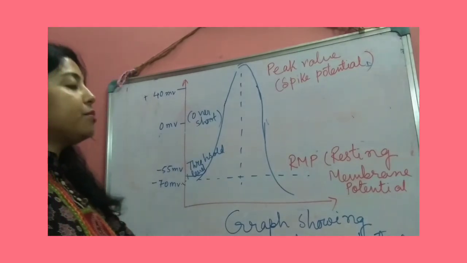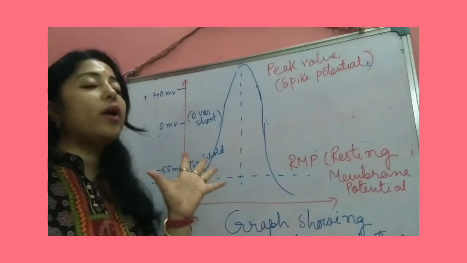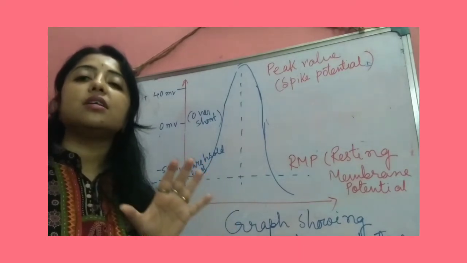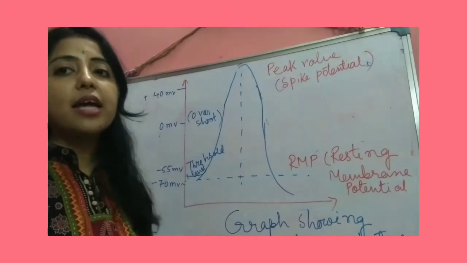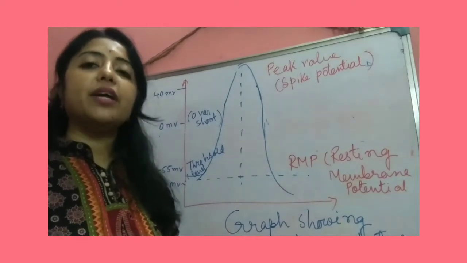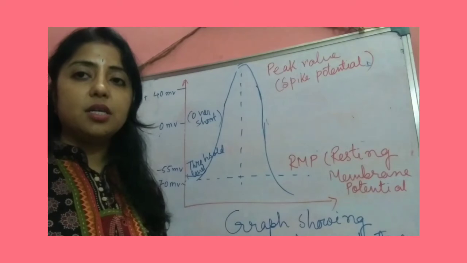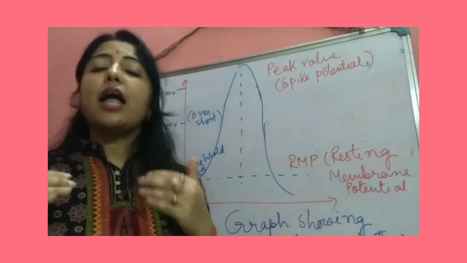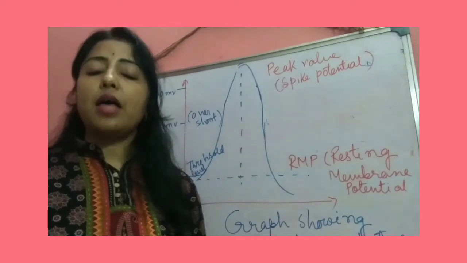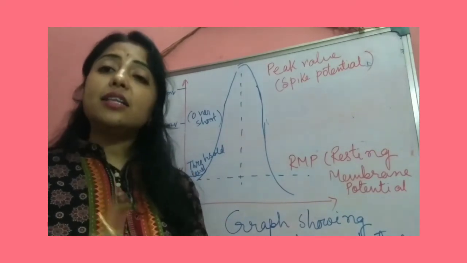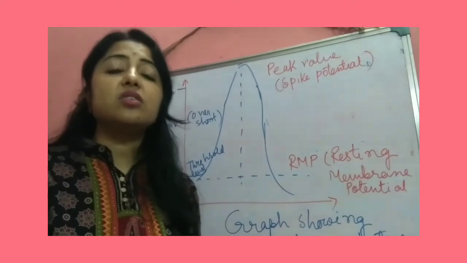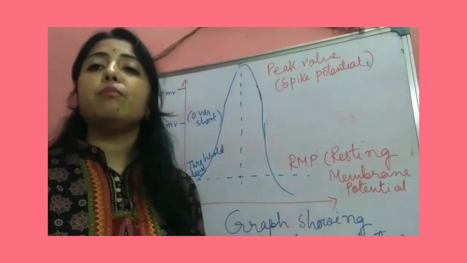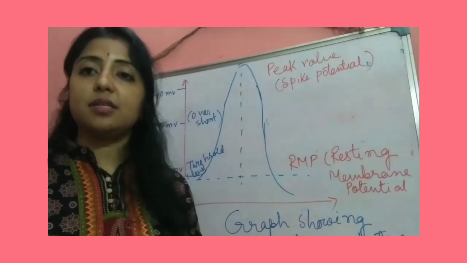Absolutely refractory period means that after giving the stimulus, the nerve will be excited, as I told you, and it will gradually change its potentiality. But while the first stimulus is activated and the first action potential is created, if we again give a stimulus at that time, what will happen? A second action potential will not be created.